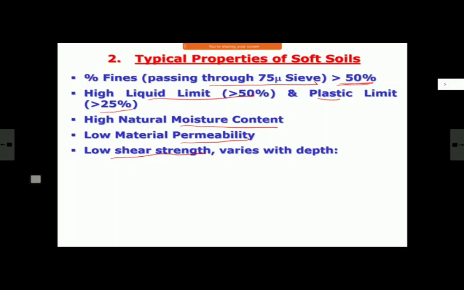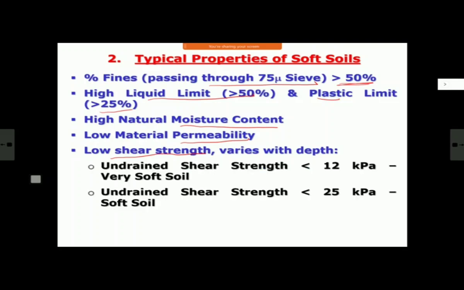Normally, as you go down, except in a few exceptional cases like laterite soil for the top portion, otherwise normally as you go down with depth, it increases. Your soil improves and improves as you go down. And if the underlying shear strength of soil is even less than 12 kilopascal, then we call them very soft soil. Soft soil is 25, so below 25 we call them soft soil. But if it is less than 12, then they are known as very soft soils.